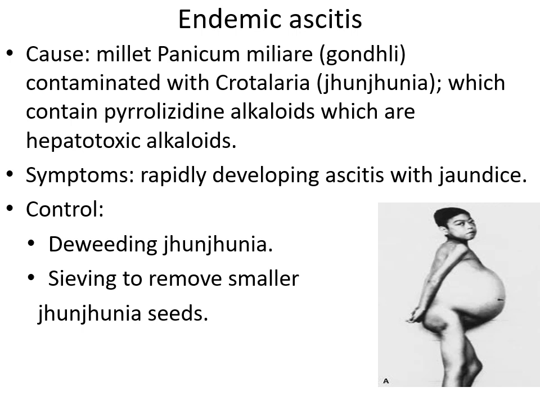Also, Junjunia seeds are much smaller, so by sieving we can remove them. Among all this, the most important one would be educating people. Once they know that this grain is not fit and has certain side effects, people will become aware and they will do all these control measures.